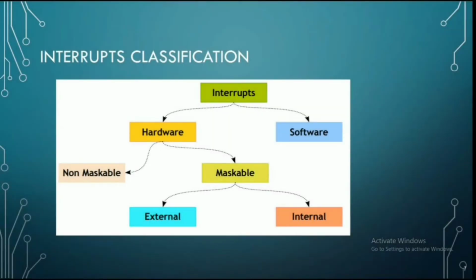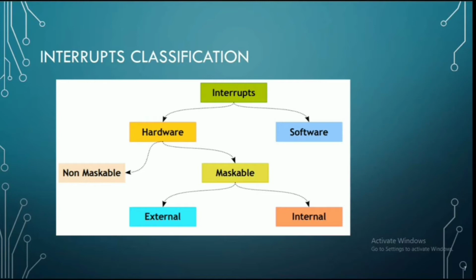The interrupts are classified into two types: hardware interrupt and software interrupt. Hardware interrupt is nothing but the user interrupting by pressing a key or anything else. The software interrupt is a programmed interrupt. And these hardware interrupts are classified into two types, non-maskable and maskable.